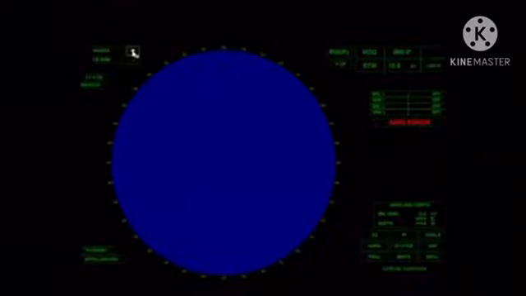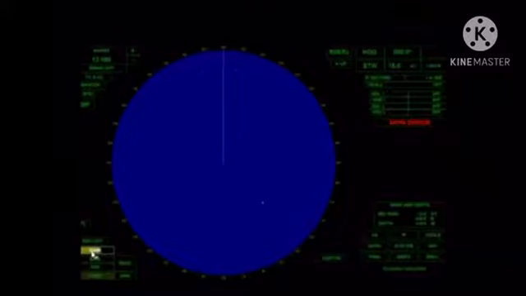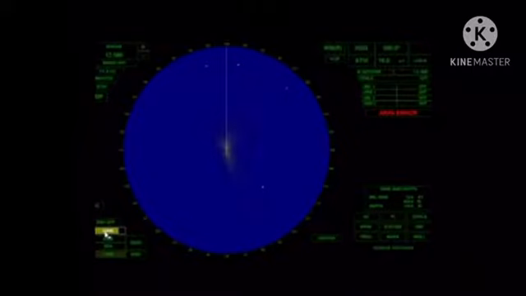First, go to the 12-mile scale and make sure that it is X-band. Then click transmit and come down, make sure that it is in manual, and then adjust the tune to the lower bar. Then adjust the gain. To do that, I'm going to make sure that my sea and rain are down. Now I'm going to gradually bring this up. Looking at the screen, I begin to see that there are yellow spots, and I want to turn this up enough so that there are yellow spots all the way to the edge, and adjust to make this clear.